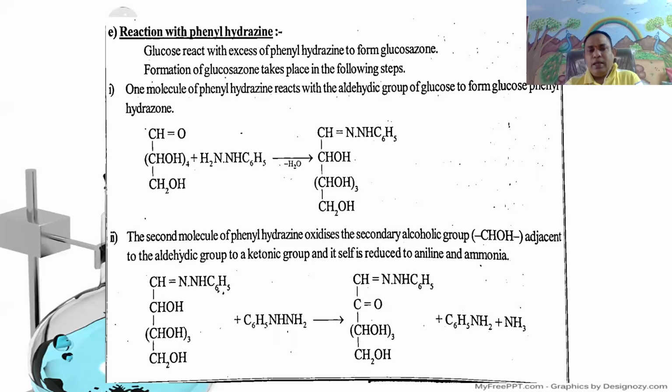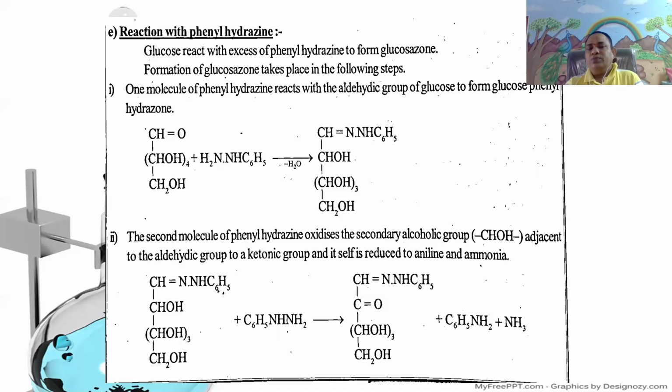That is, in the chemical reaction, the hydrazone CH=N-NH-C6H5, CHOH, CHOH taken 3, CH2OH. It is the phenylhydrazone of glucose.